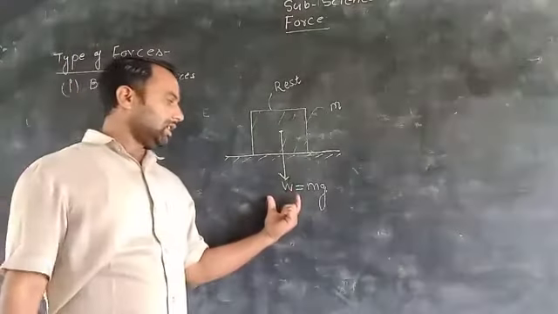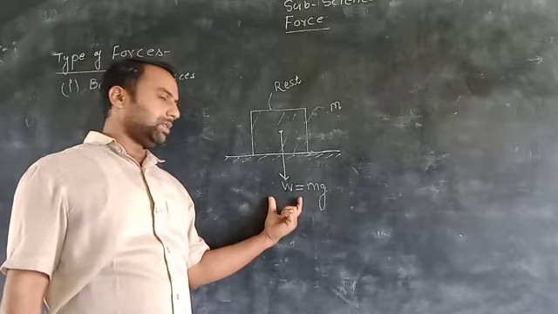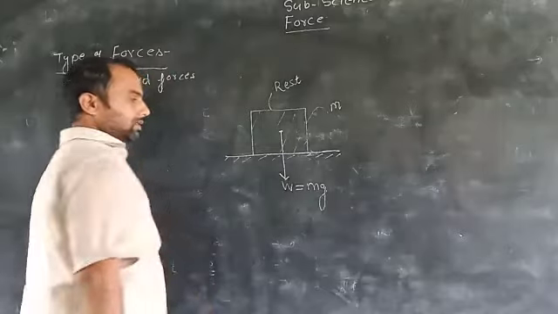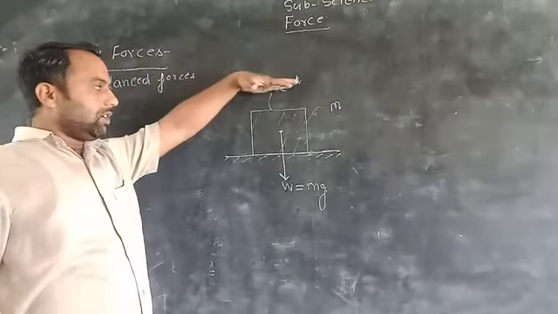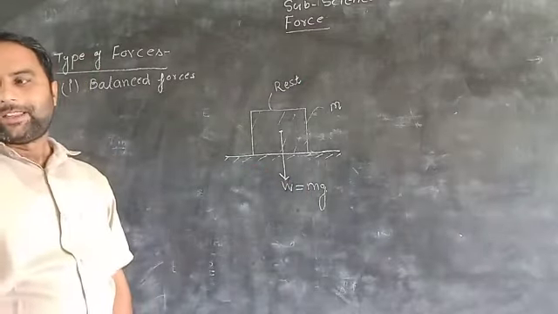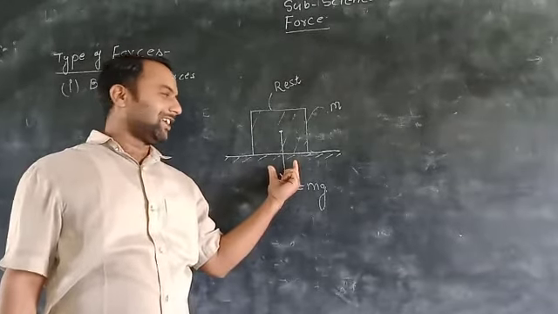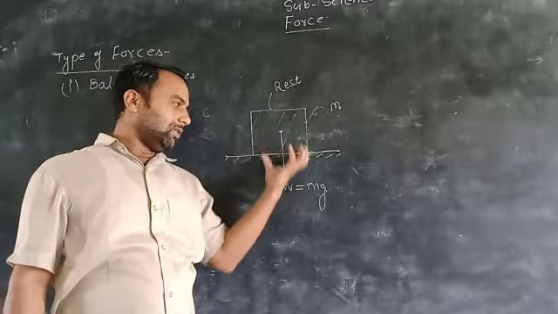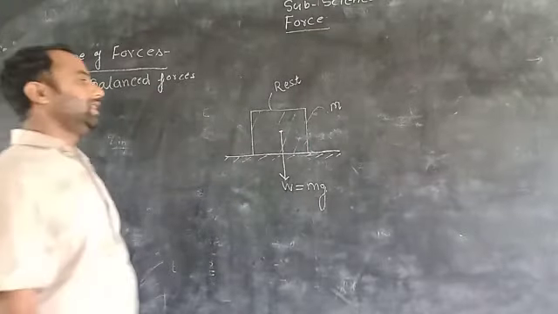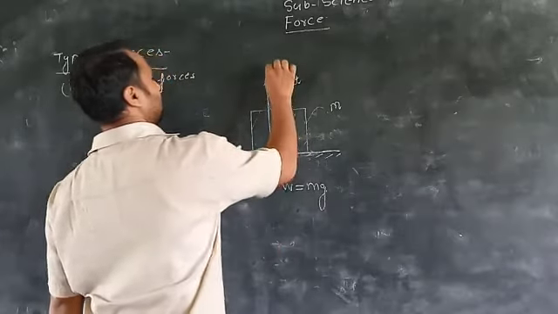Now the other force acting on the system is from the ground. The weight of this block compresses the ground system, and the force is acting on the ground, and because of that there is a normal force acting on the body.